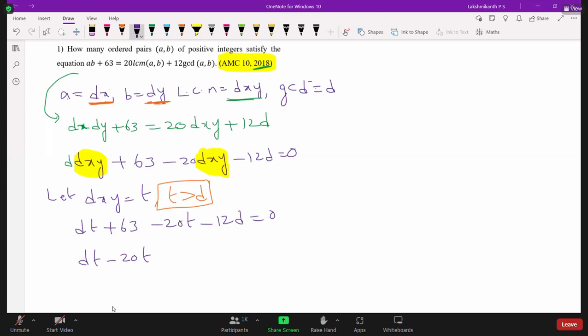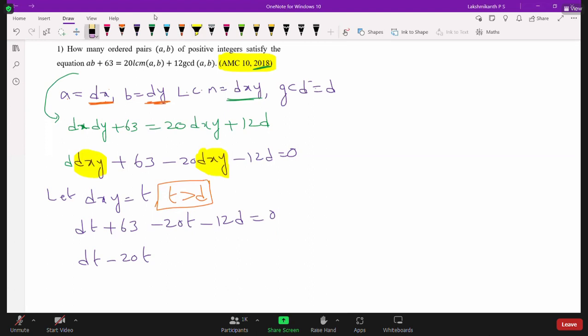Let me check once. AB is dxy, so this is 63, 20 into dxy minus 12d. We are replacing dxy with t, and we get dt plus 63 minus 12d minus 20t equal to 0. So let us take t common, and when we take t common we get d minus 20.